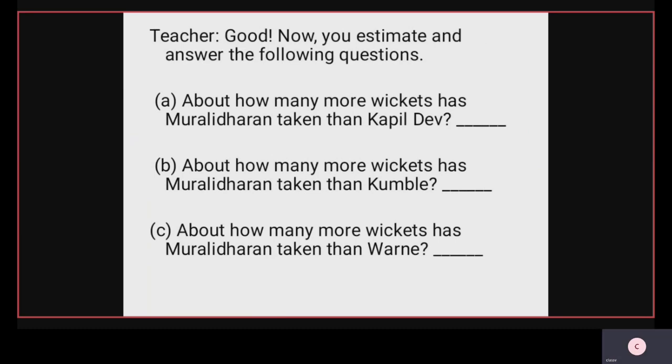Number of wickets of Muralidharan 1300 and number of wickets of Warne 1001 wickets. See, the rounded nearest value of 1001 is 1000 only. The C answer is 1300 minus 1000 equal to 300.